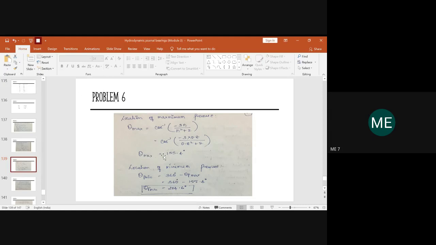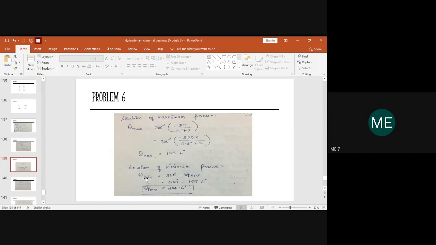Once you get theta max as 155.4 degree, then you need to determine the minimum pressure. I showed you the diagram for the nomenclature of the full journal bearing, where you will be having an inclination from 0 to pi. So this part will be 0 to pi and the other part will be 0 to pi. In total we will be having 360 degree, as it is a circumference kind of thing, and hence if you want to find theta minimum, we subtract the theta maximum value from 360 degree. So this is theta minimum.